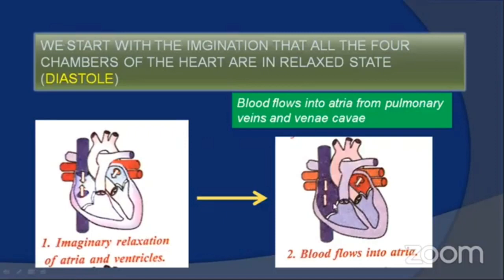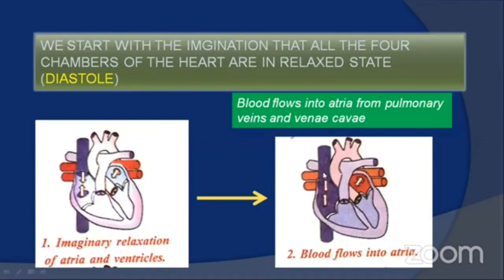Due to the difference in pressure gradient between the vena cava and pulmonary veins and the respective chambers, there is inflow of blood.